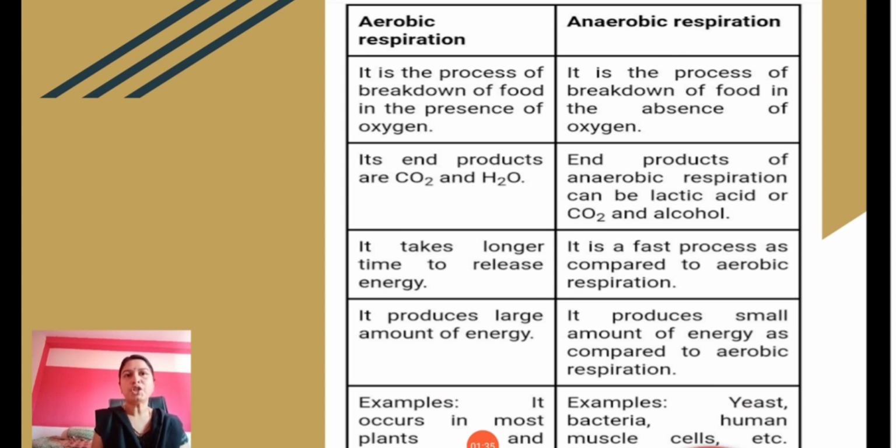Aerobic respiration takes longer to release energy because a larger amount of energy is produced. Compared to aerobic respiration, anaerobic respiration is a quicker process. In aerobic respiration, a large amount of energy is produced. You would have learned in the lower classes that 38 molecules of ATP are produced. Whereas in anaerobic respiration, it is a very small amount of energy, only 2 ATP molecules. As for examples, aerobic respiration occurs in almost all plants and animals, and anaerobic respiration occurs in a few organisms like yeast, bacteria, as well as our muscle cells.